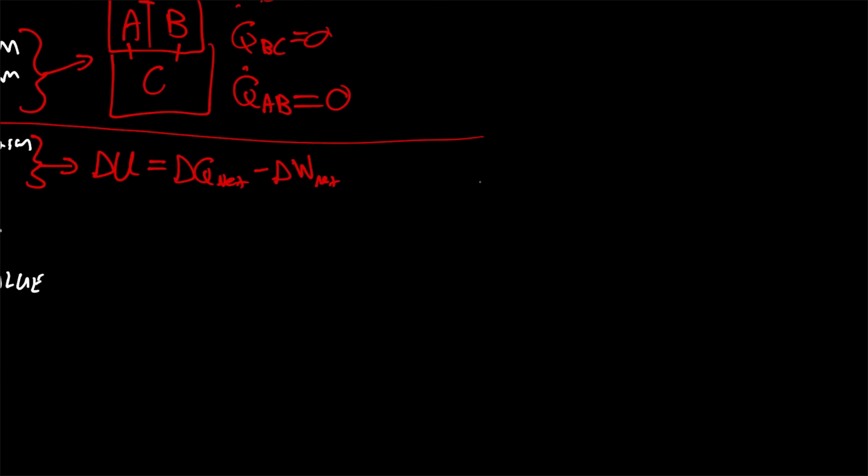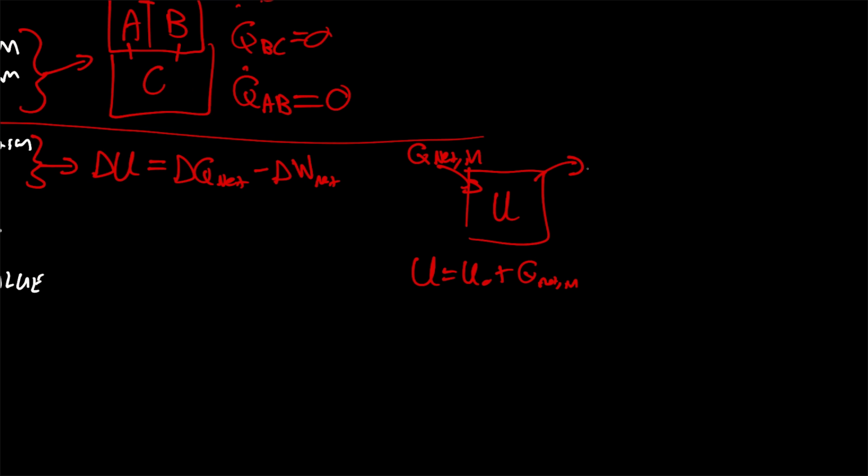I can actually draw this a little bit better with a quick little sketch here. Here we have our system. We can have heat being added in, Q net in, and we have some property U of the system. Basically, U is going to be equal to the initial state, and then we're going to have some Q net in. If we have the system do some work for us, we're going to be taking work out. That's going to be minus work out.